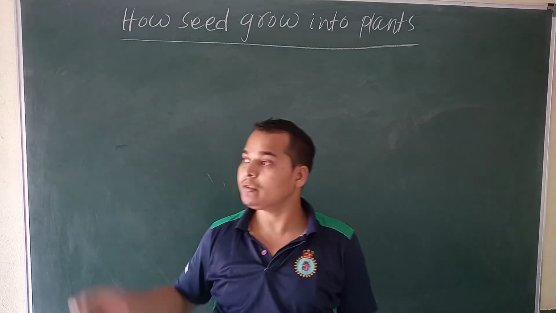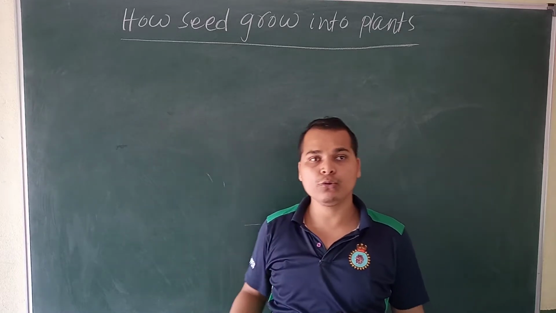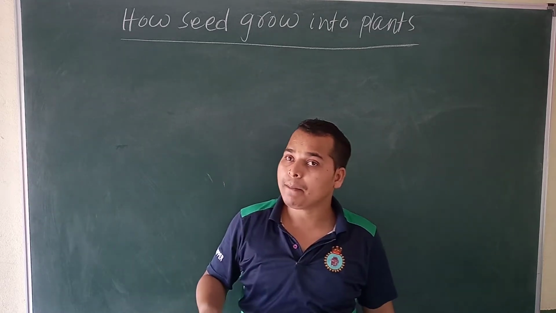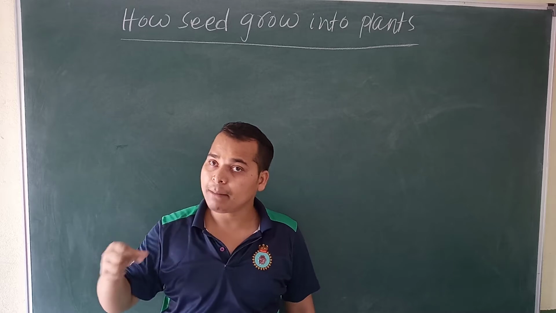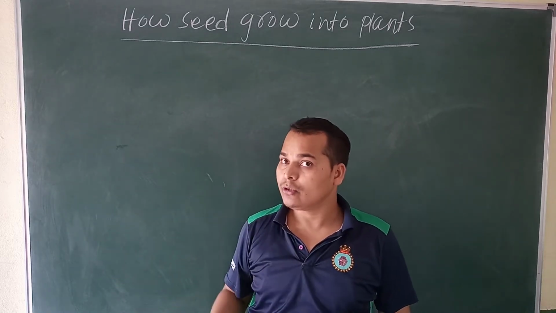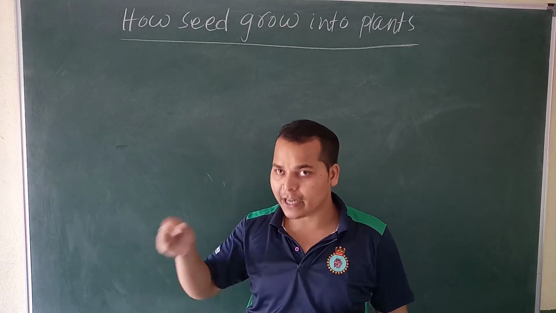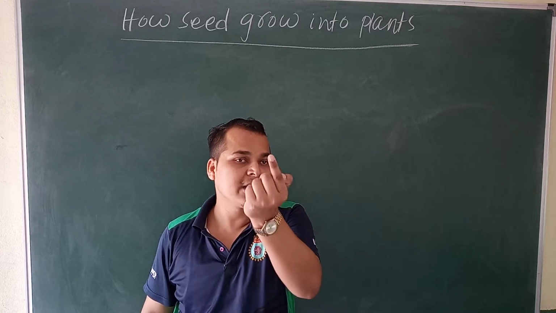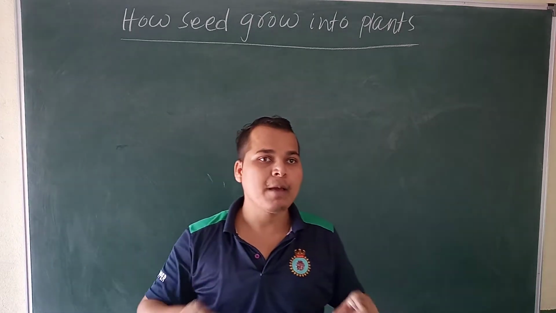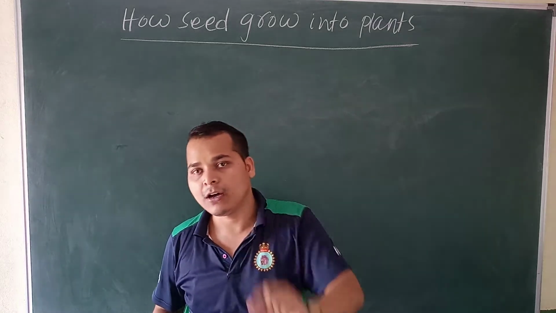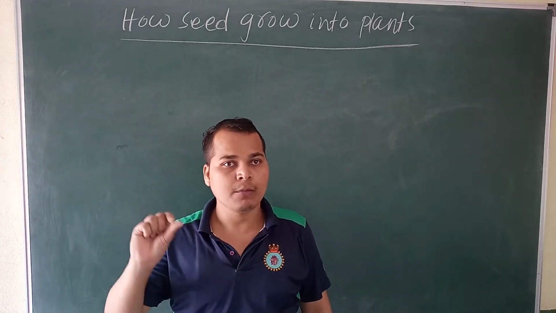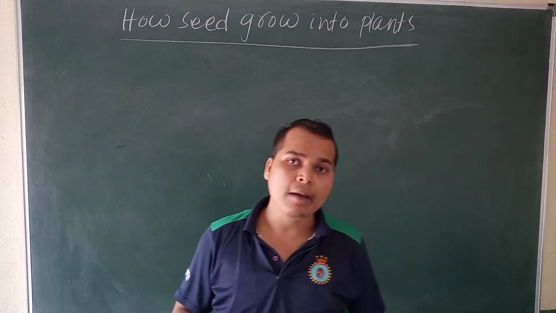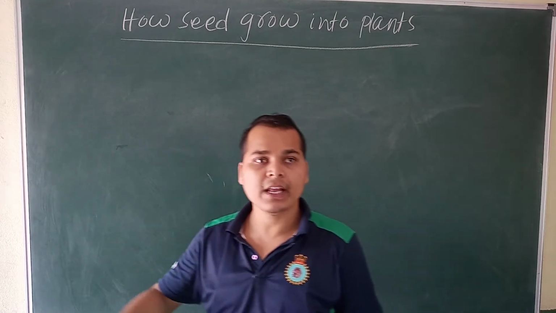You can observe your surroundings, or go through your garden or any agriculture field. What will happen? First they put the seed. What will happen after that? They provide water, yes or no? Then they wait for so many days. After that the seed will be released as a small plant, then a medium plant, and then a large plant. After that the plant will provide flowers and fruits. After that the plant will die. A plant grows and then it will die.